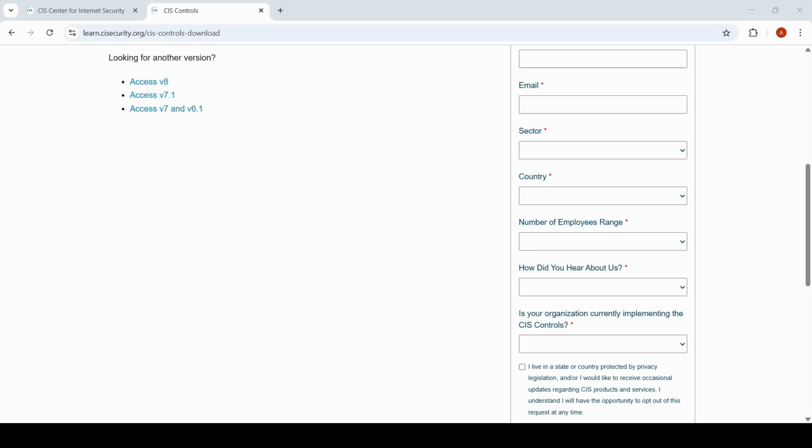The download includes a PDF document and an Excel spreadsheet. The spreadsheet has the ability to easily filter the safeguards by implementation group, which we'll go over in the next few lessons. And you can start with the Cyber Essentials and move your way through implementation group 2 and IG3. Let's have a quick look at the spreadsheet that's provided as part of the download.